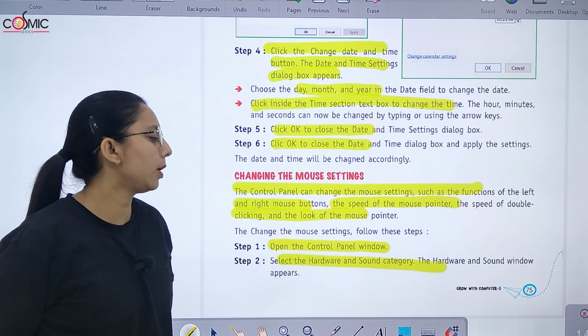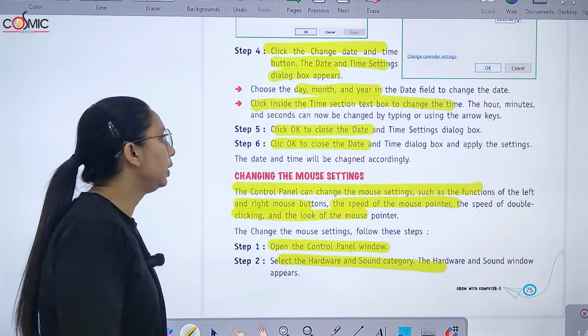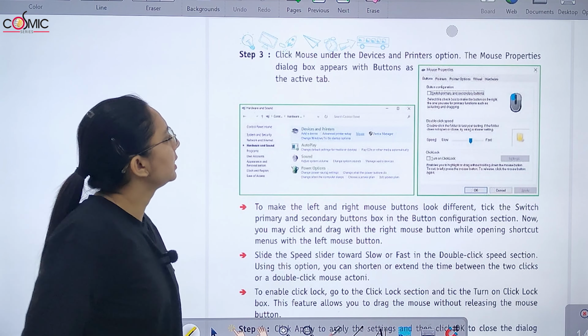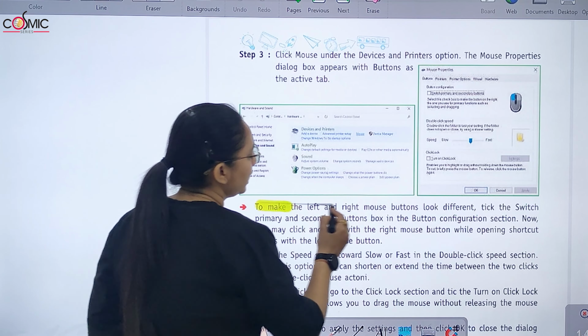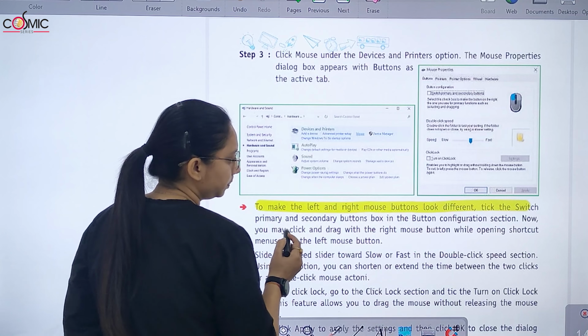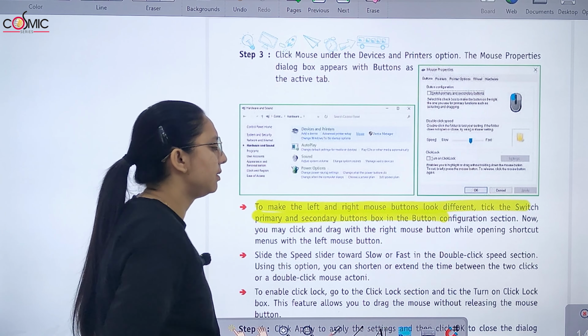Hardware and sound category को आप select करेंगे. Hardware and sound window appears. Right? Like this. You will click on the device and printer. Now, to make the left and right mouse buttons look different, click the switch primary and secondary button.